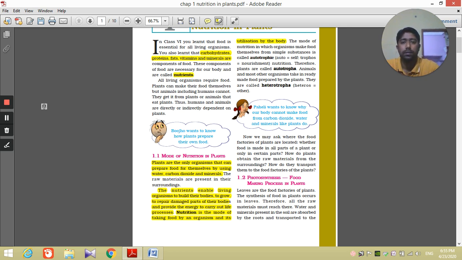Autotrophic means the concerned organism can make its own food by using raw materials. Raw materials means sunlight, water, minerals, etc. While heterotrophic nutrition means the concerned organism is dependent on autotrophic plants, or autotrophs, for its nutrition.